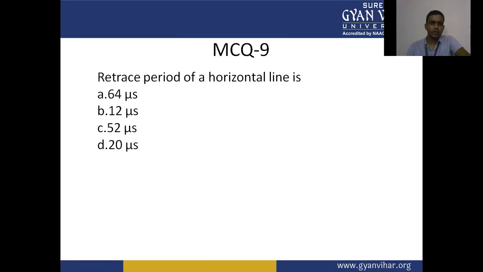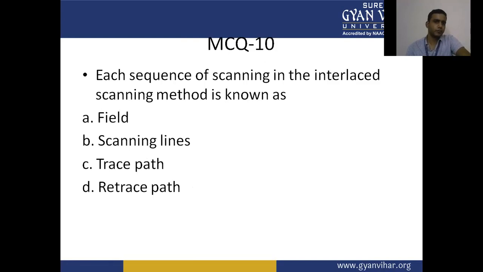Question number 9. The trace period of a horizontal line is A, 64 microseconds, B, 12 microseconds, C, 52 microseconds, D, 20 microseconds. In this question, we have to find the trace period. Each sequence of the scanning in the interlaced scanning method is known as A, field, B, scanning lines, C, trace path, D, retrace path.